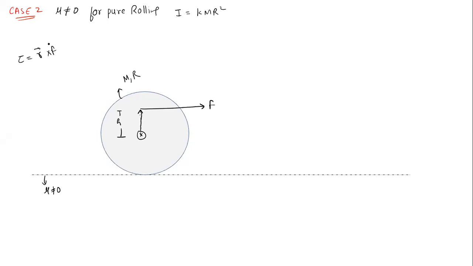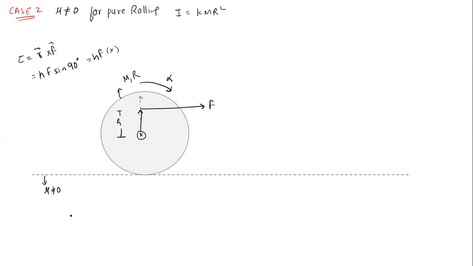Here r is equal to h, so it is hf sine theta, or sine 90 degrees we can take. So hf is the torque. The direction of this torque is inside the plane. Now the body tends to rotate in the direction of the torque, which means this body will rotate with an angular acceleration of alpha in the clockwise direction. Am I correct?